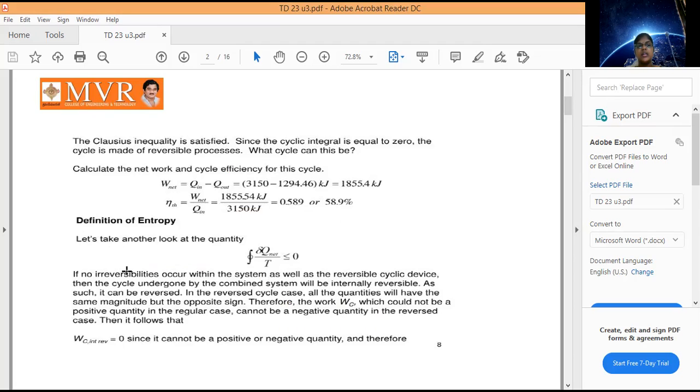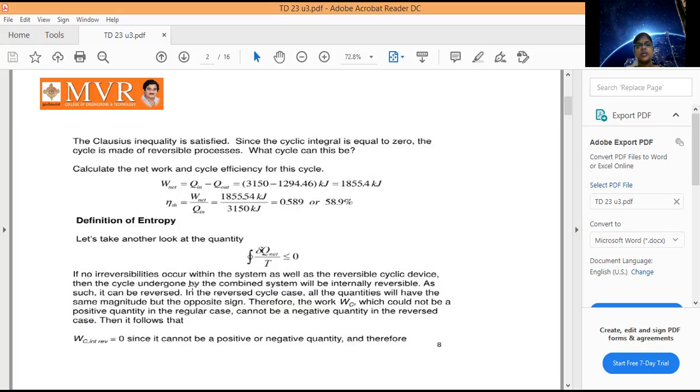Let us take another look at the quantity, the cyclic integral of Q net by T, less than or equal to 0. Our definition of the property depends upon the Clausius inequality. From the Clausius inequality, we get a new property called entropy. Now we are going to discuss a new topic, what is entropy. This formula is taken from the Clausius inequality: the cyclic integral of dQ net by T is less than or equal to 0.